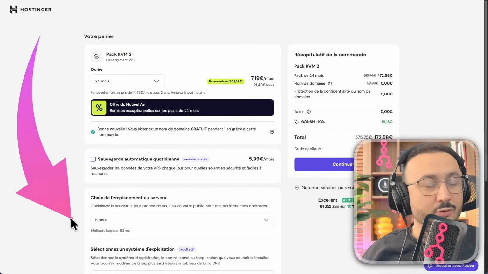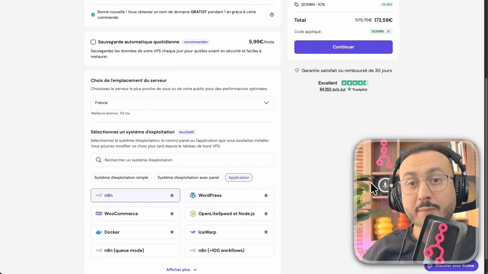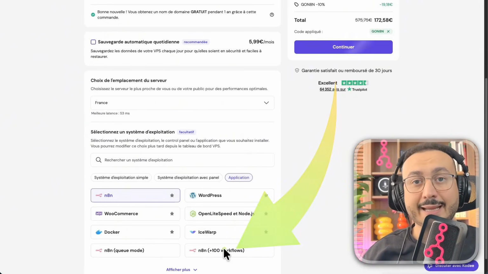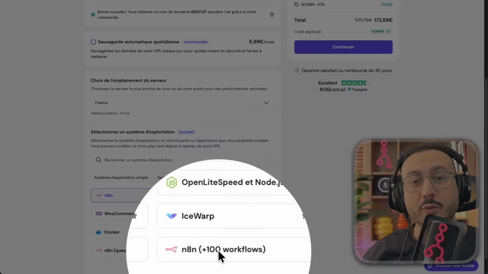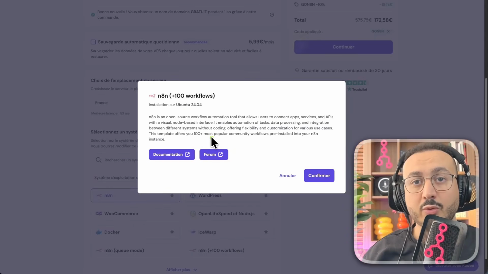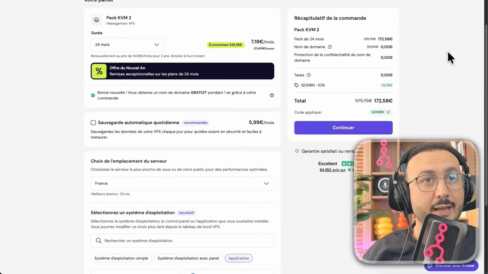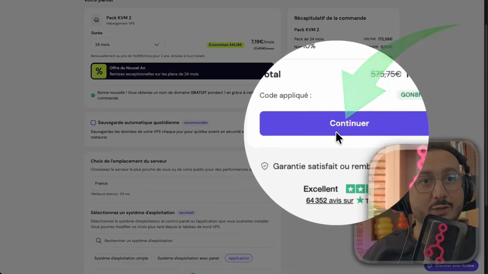Now down here, we won't need to change anything. We'll leave the front server, and here's another tip. You have a free server here with n8n that includes 100 workflows. When you click here and then click on confirm, it will give you the 100 most well-known workflows on the internet. And it's really worth getting them because they're free. So you just confirm. And there you go. All that's left to do is click here to continue.